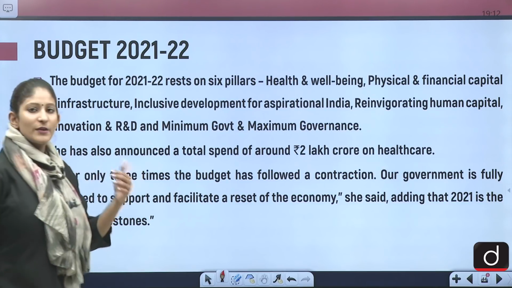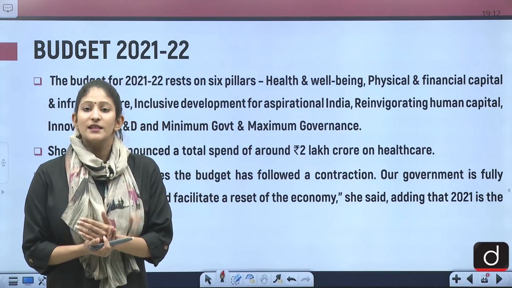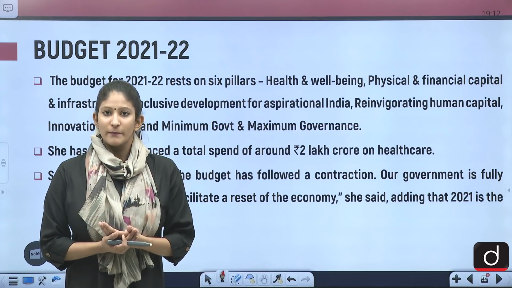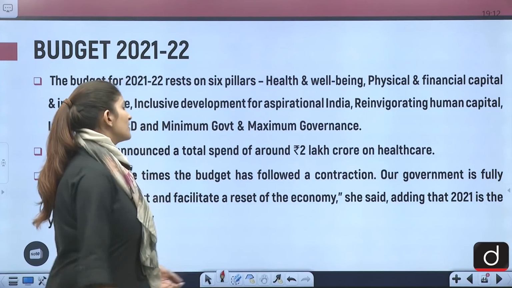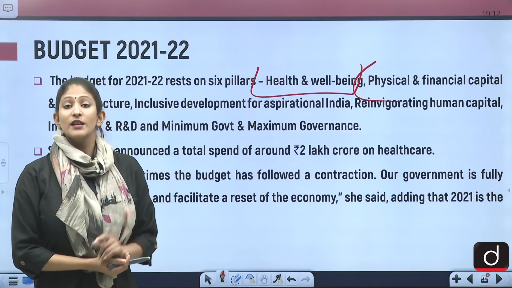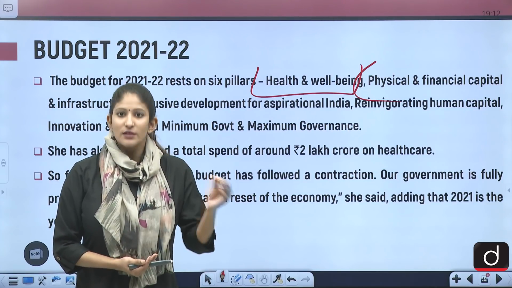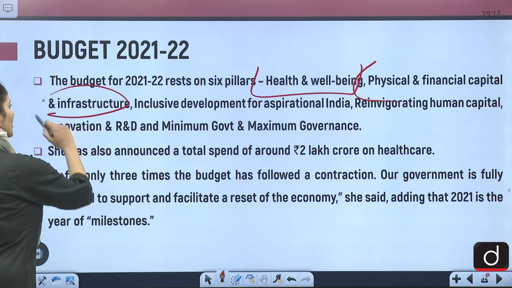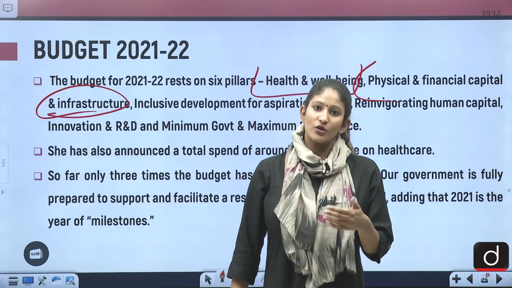Health and well-being, of course, because of the COVID-19 induced lockdown, India saw an uncertain, unprecedented unfolding of a crisis never seen before, as it was given in the economic survey. It saw the unfolding of a once-in-a-century health crisis. So, of course, this is going to be the first pillar. Physical and financial capital. It has been affected a lot because of the COVID-19 induced lockdown basically. So, that is why we need to pay attention to that also in infrastructure. Because the more we infuse into the infrastructure, the more employment will be created.